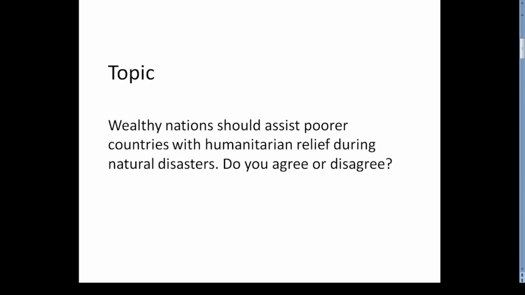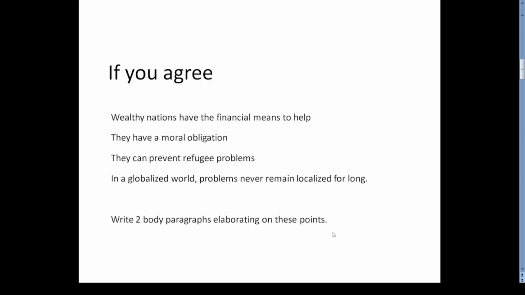Today we are going to discuss this topic. Wealthy nations should assist poorer countries with humanitarian relief during natural disasters. Do you agree or disagree? When you get a topic like this, you have the option to either agree or disagree. If you agree with the given argument, the whole of your essay should explain why you agree.